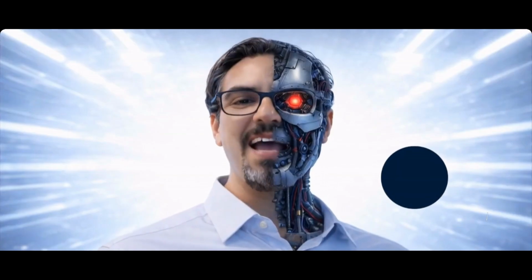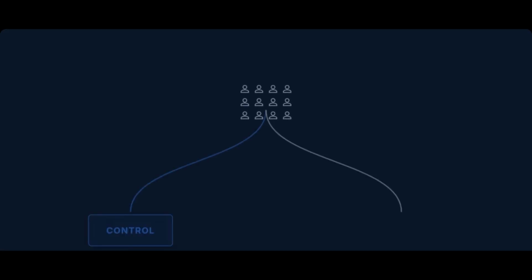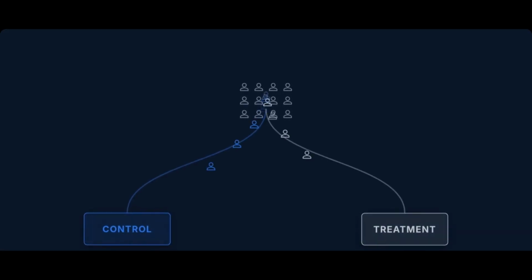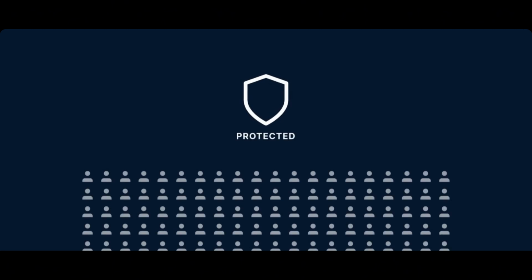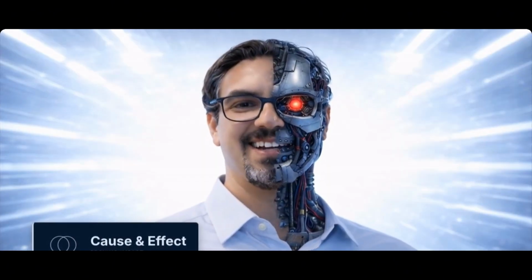That's why A/B testing exists. Instead of a full rollout, we split users into two groups, a control group with the old system and a treatment group with the new one. This isolates the actual effect of your change while controlling for external factors. It's also safer. If something breaks, only a small fraction of users are affected. That's the core idea, not just measuring results, but proving your change caused them.